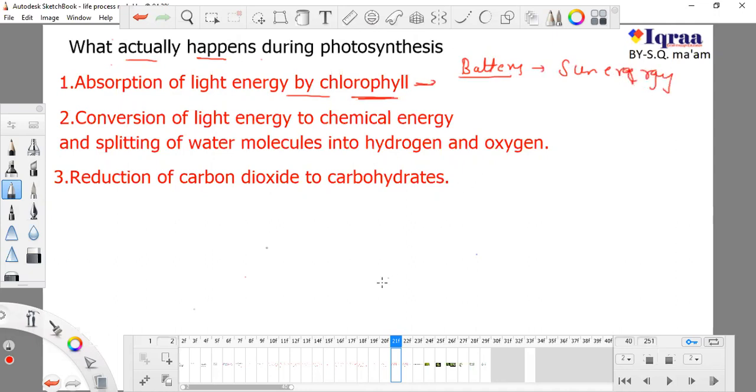If you want to cook food, you need some gas or some induction, or any source, but at least you need some source. So chlorophyll stores sun energy and it captures sun energy first of all. We know that sun energy is in the form of light.